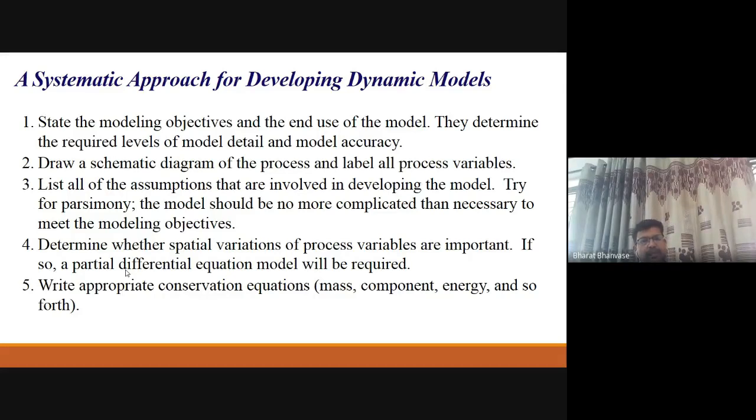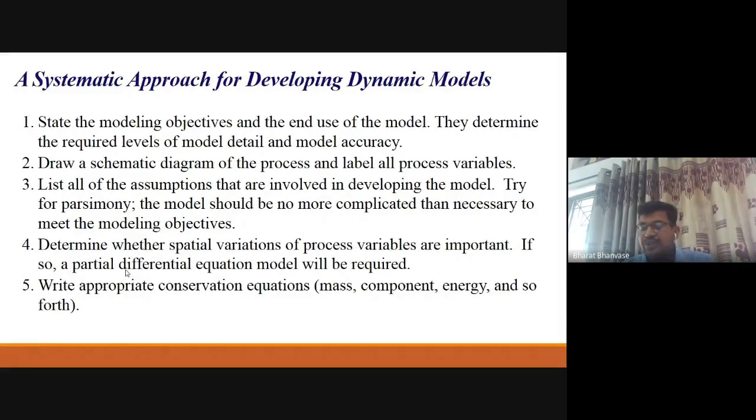Then we have to check whether variables are changing with respect to position or not. If variables are changing with respect to position, then no doubt it will lead to a partial differential equation at the end. And we have to see the appropriate conservation equations, that is, law of conservation of mass, momentum, or energy. So you have to put those here.